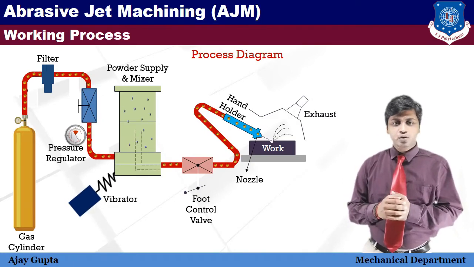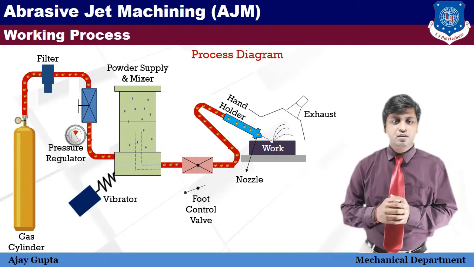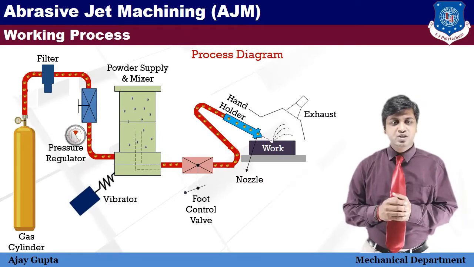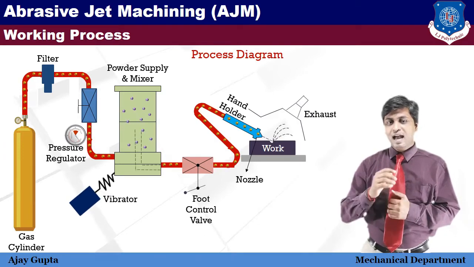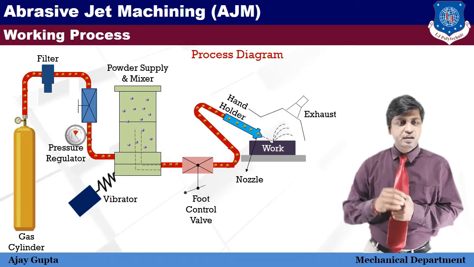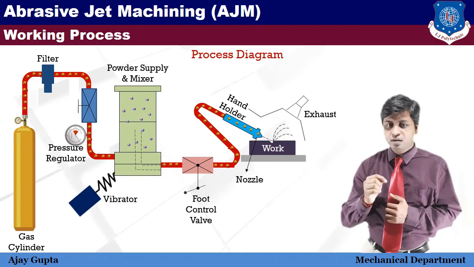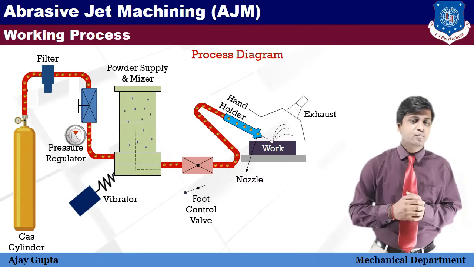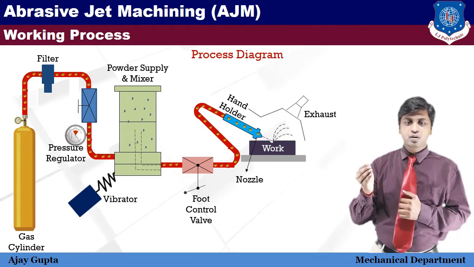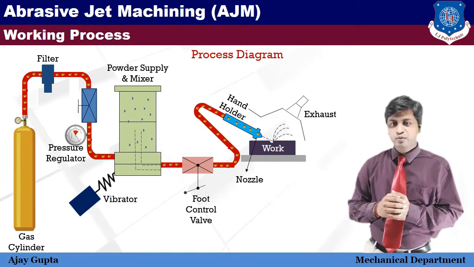The particles coming through the nozzle act as a cutting tool, and cutting force is provided by the high kinetic velocity of the carrier gas or air, and is bombarded on the workpiece location where machining is needed. The gap between the workpiece and the nozzle is generally kept 0.7 to 1 mm. In this process, MRR, material removal rate, depends on the velocity and size of the abrasive particle. If abrasive particle size is bigger, it is used for rough finishing, and if abrasive particle size is smaller, then it is used for precision machining.